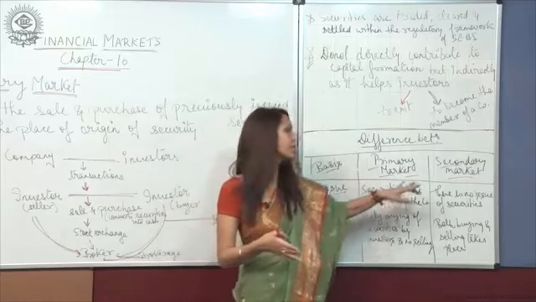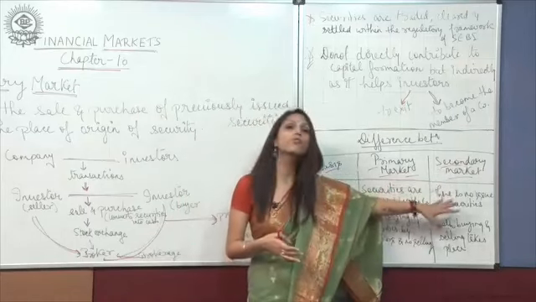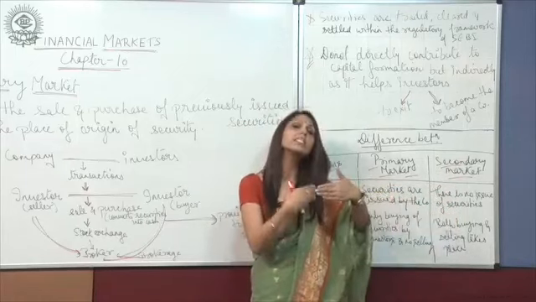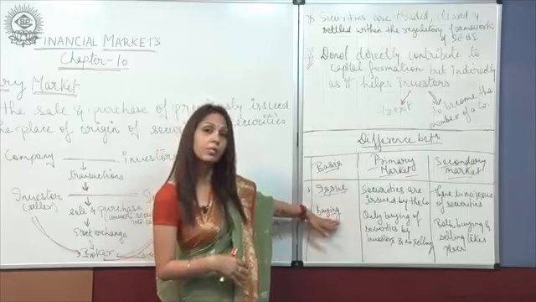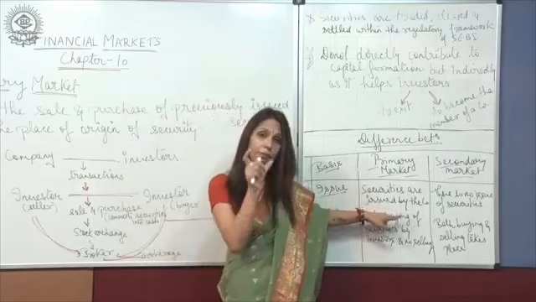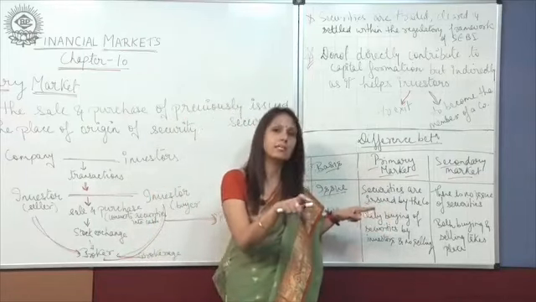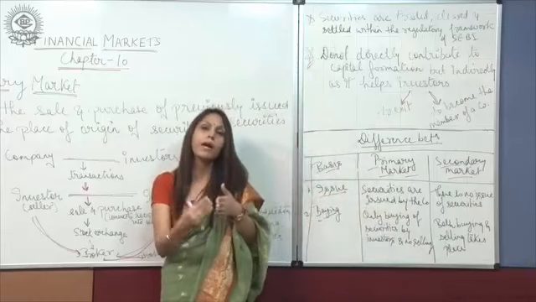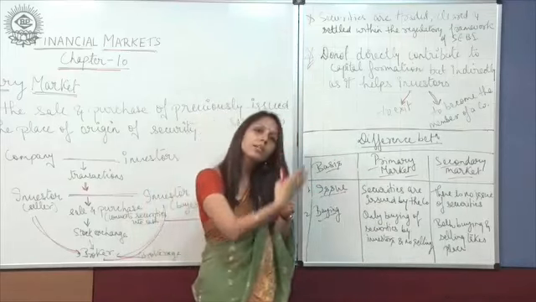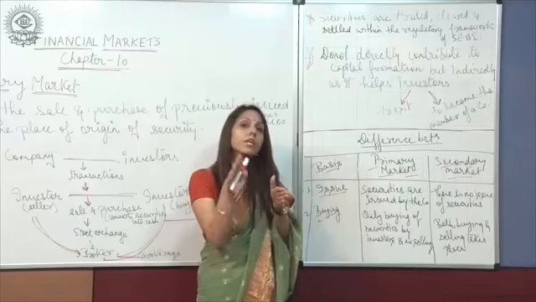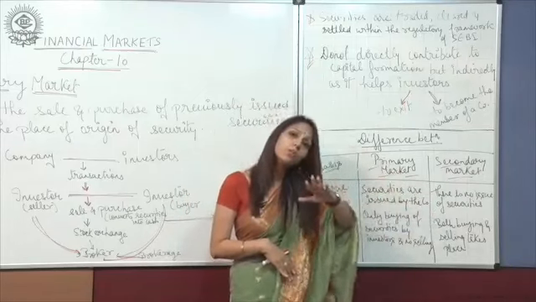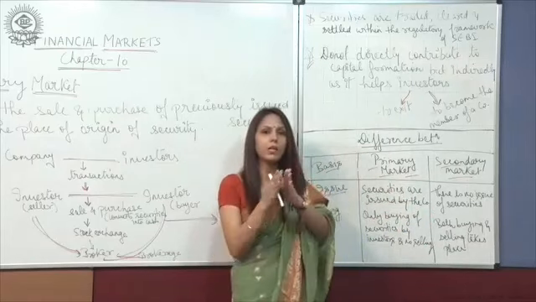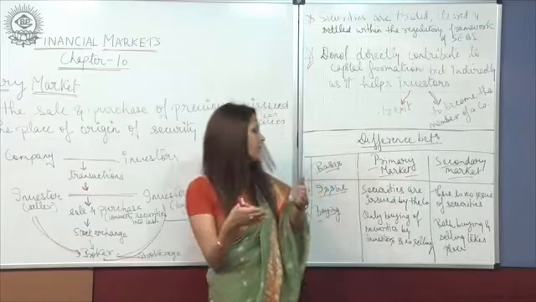Whereas in the secondary market there is no issue of security, there is buying and selling of securities. The second point is buying. In the primary market, only buying is there, meaning one investor can buy the security directly from the company, so there is no further selling. Whereas in the secondary market there is both buying and selling between the investors.